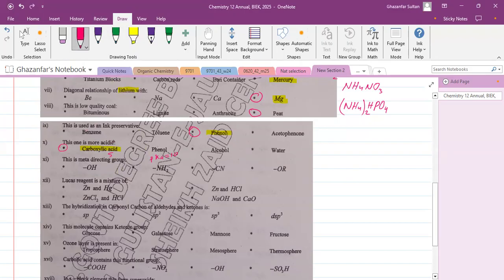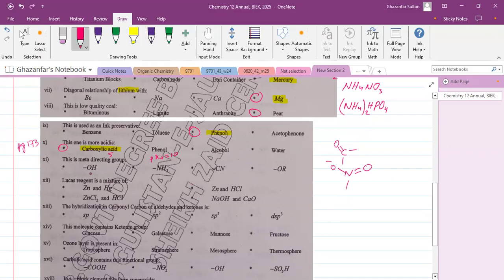So the pK value is given on page number 179. Sorry, not 179, on page number 173. Page 173 of your book. Now, this is a meta-directing group. So remember that almost all the meta-directing groups have either carbon double bonded oxygen, nitrogen double bonded oxygen, or multiple bonds of those elements directly attached to the benzene ring.